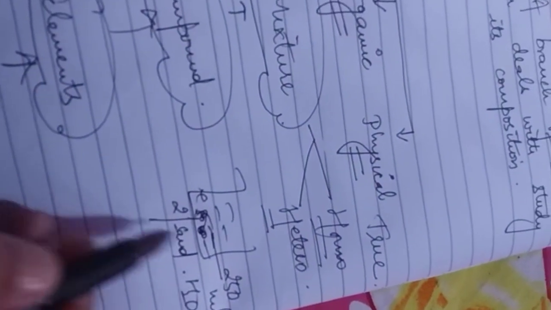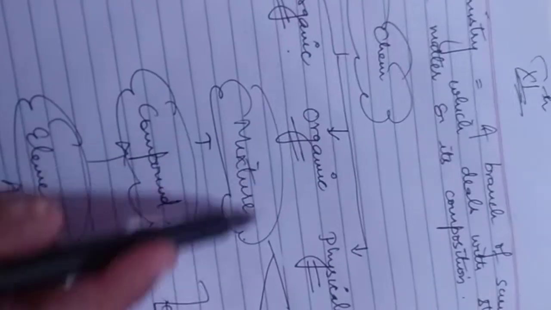You know that sand will never mix with the water. The property will be different, so this is heterogeneous. And if you mix milk, sugar and water, plus salt, definitely it will mix, right? So these are the two categories of mixture.